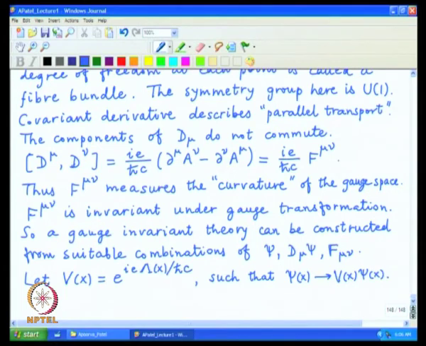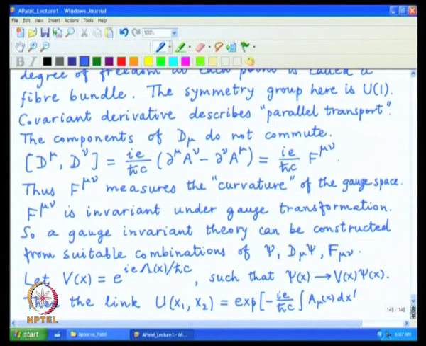Then one can construct an object which is called a link between 2 points, u of x 1, x 2, and it is defined as exponential of minus i e h cross by c integral of A mu x dx mu integrated from x 1 to x 2.